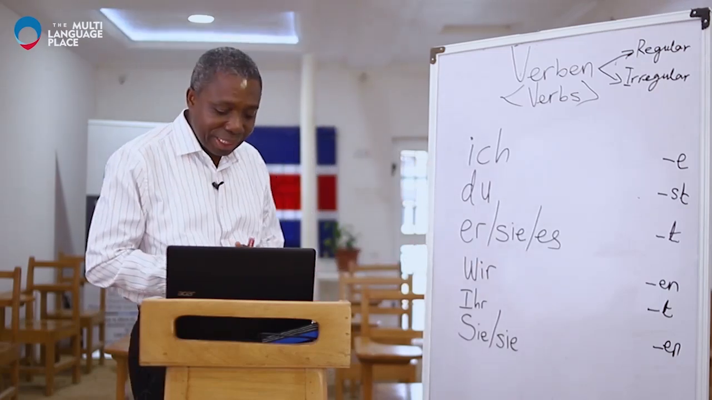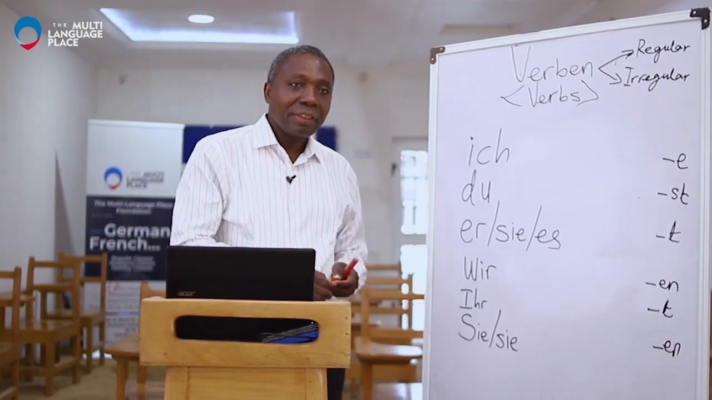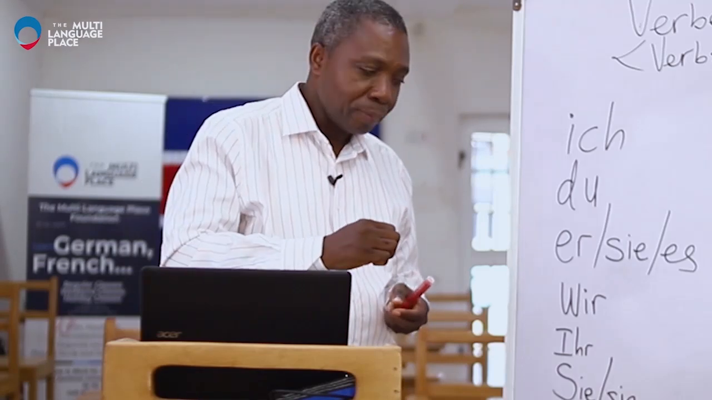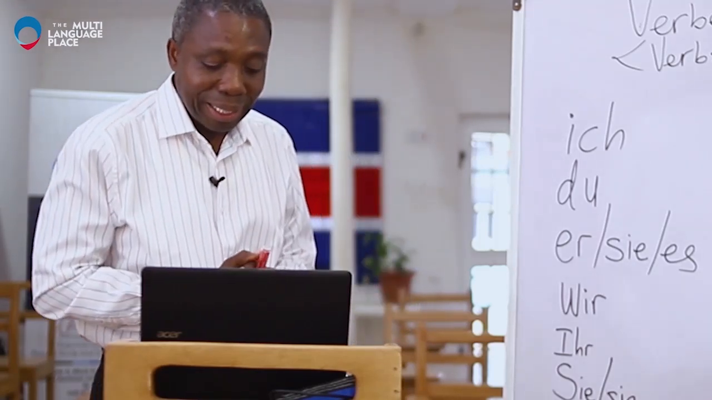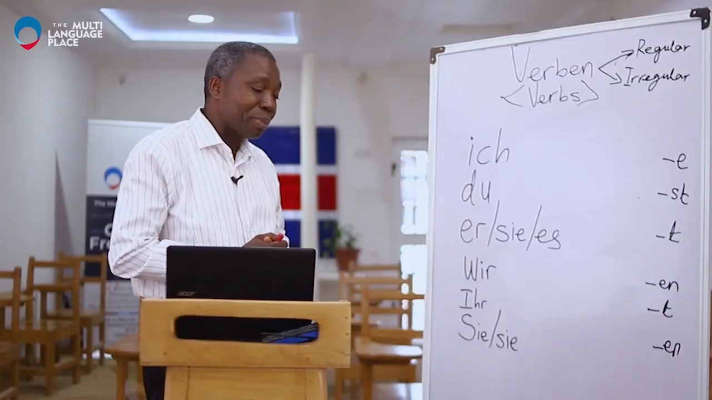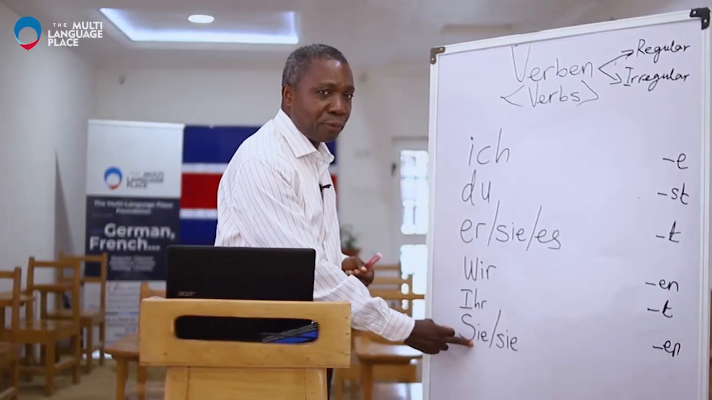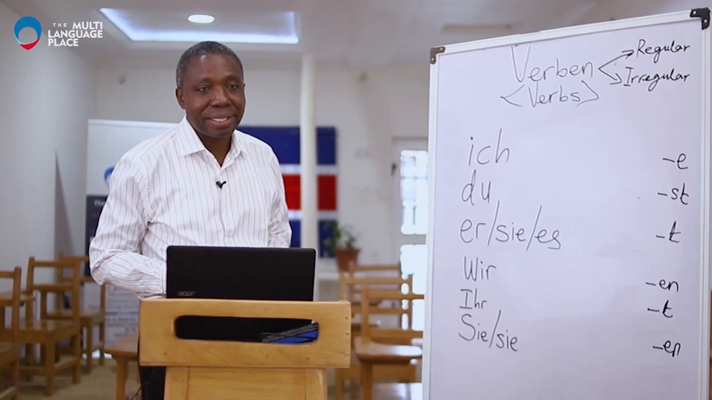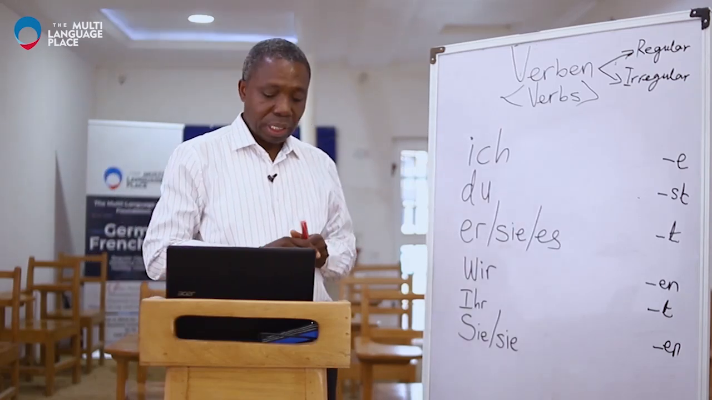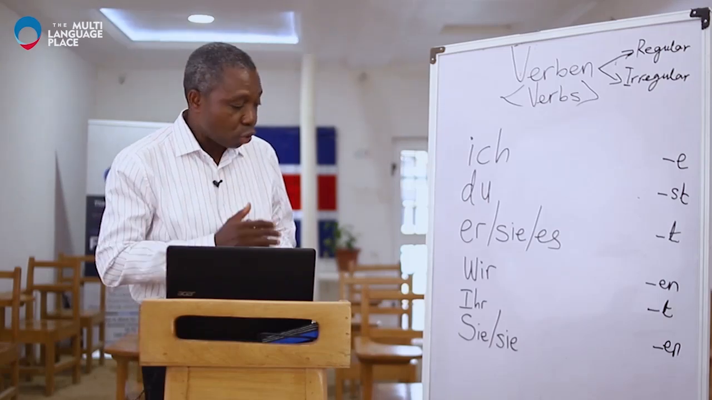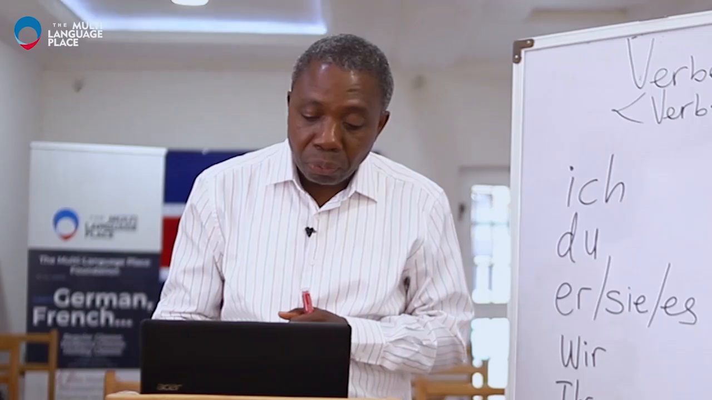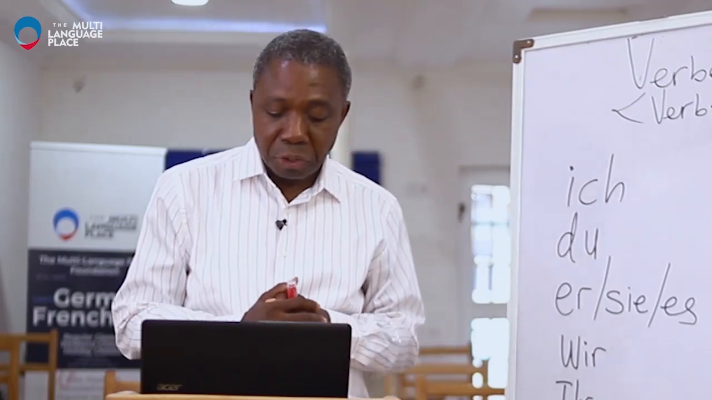Then we come to the next one, which is ihr, and this is actually the second person plural, you, and it's the familiar form. And then we have sie, which means they, and then Sie, written with a capital S, is the formal you. We get to know it better as we go on. So these are the personal pronouns, and now we want to go to the conjugation of the verbs.